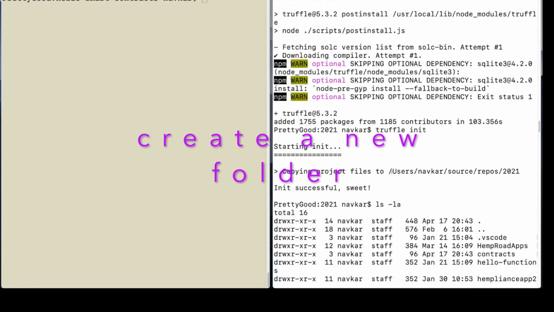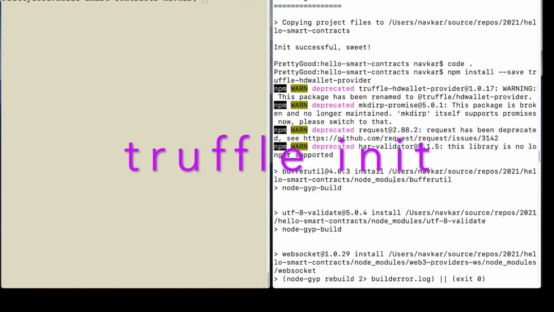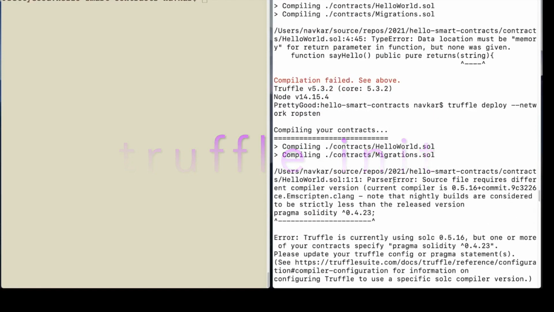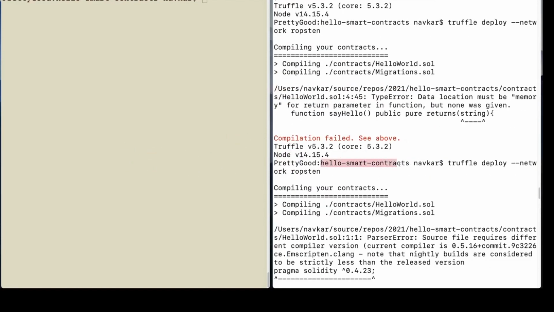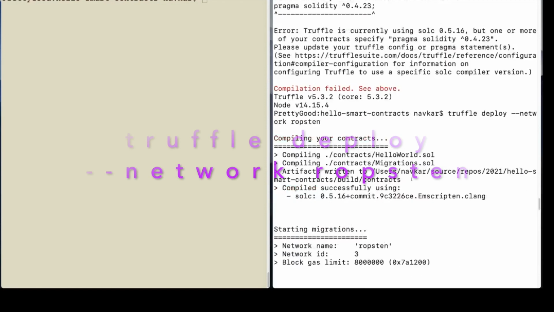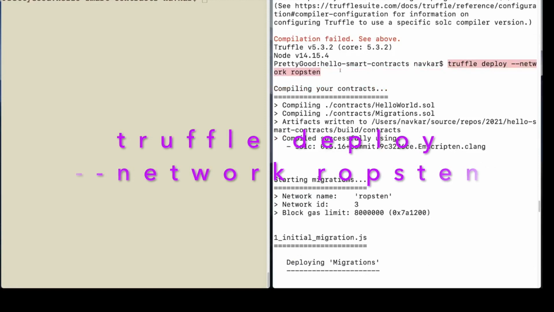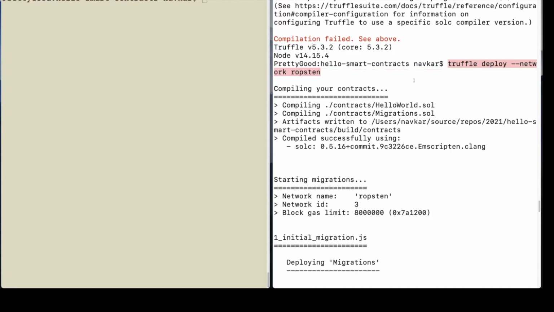So once Truffle is set up, I do truffle init within my folder here. So I create a new folder called, let me show you, I created a new folder called Hello Smart Contracts. And once you have created a new folder, you can just say truffle init, which will create the structure that I just showed you before. Once you have done that, you need to deploy the contract here. For that, you have to use truffle deploy --network ropsten. So this will deploy your smart contract into the Ropsten network.